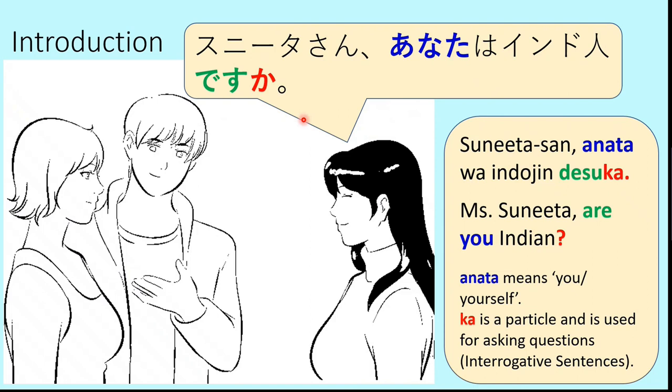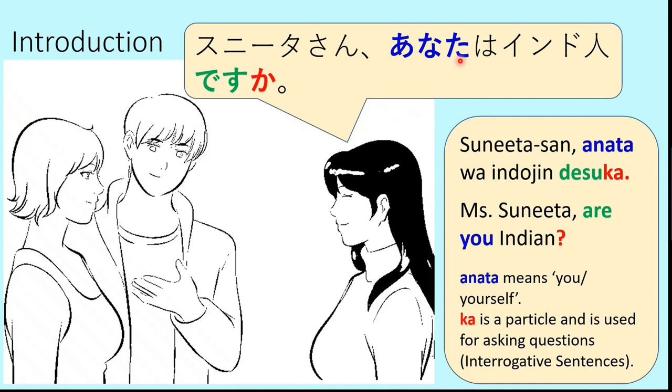After that, Hanako-san asks another question to Sunita-san. She says, Sunita-san, anata wa Indojin desu ka? So here comes the interrogation, or the question. Sunita-san, anata wa Indojin desu ka? What does this mean? Sunita-san, are you Indian?